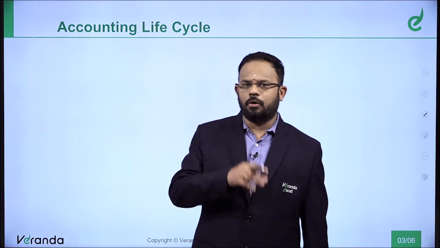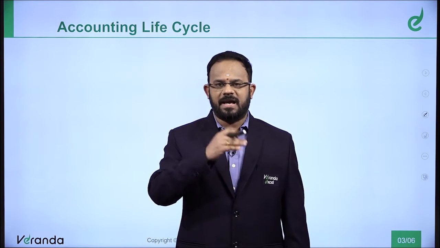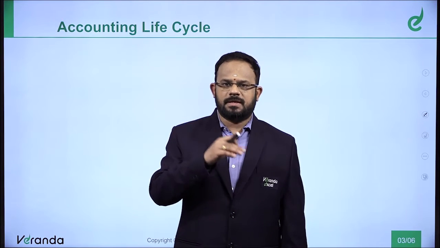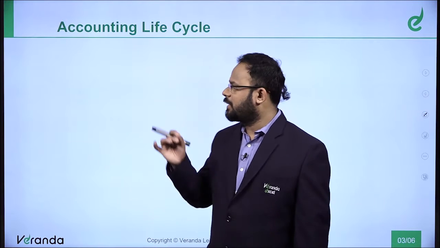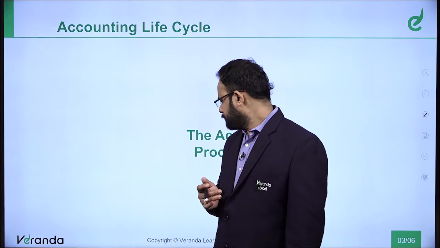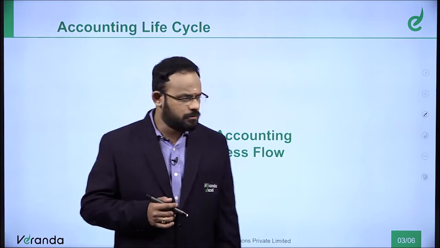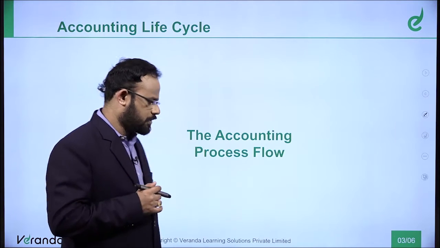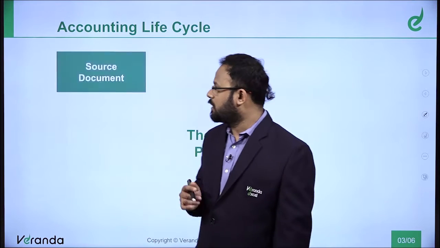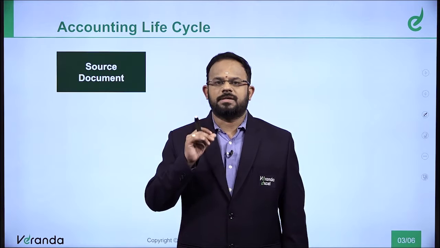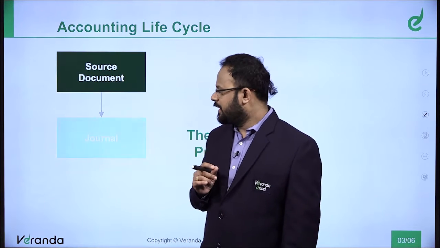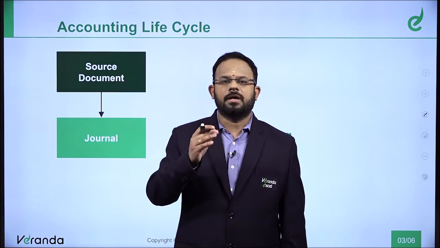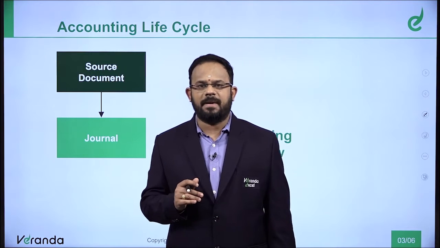So to go as per the life cycle, steps, stages, phases, everything has to be in order. Let's not change the order. They will talk about the accounting process. So when you wanted to cover your accounting process flow, what is going to be the first one? Source document. When you say source document, it will be a single entry, and then you will have to provide the next one called journal. Now journal is going to be apart from the cash and bank entries.